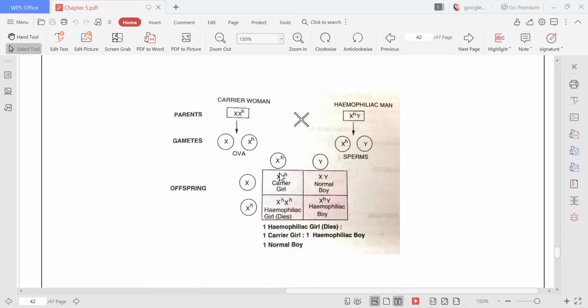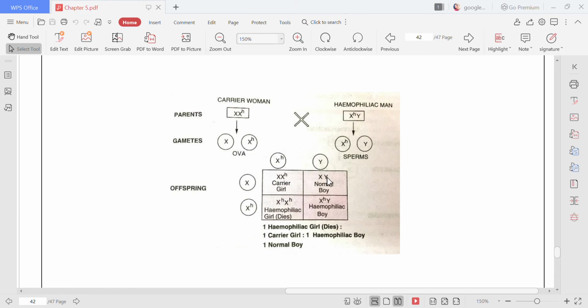Now, but if this is the situation, the female is a carrier and the father is hemophilic. Now see what happens. These are the gametes that we will be getting, and what are the options here? If this is the case, the girl is a carrier. But if this is the case, the girl is hemophilic and she will die.